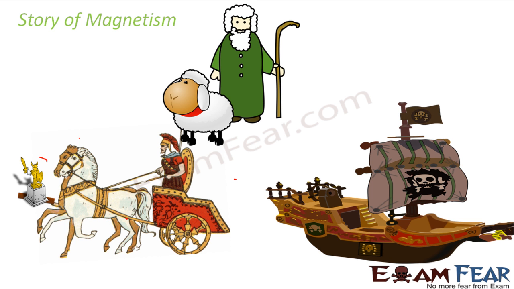This property of magnet is basically the basis of your magnetic compass needle, right? So they were also put to use in ships to specify the direction. So this is how the concept of magnetism evolved.